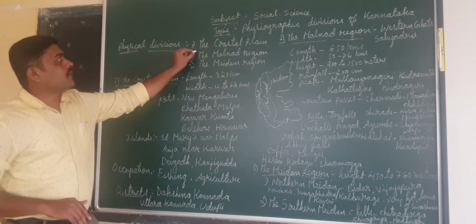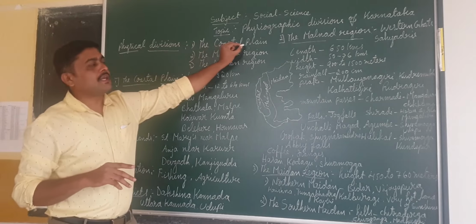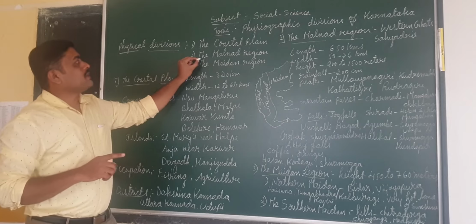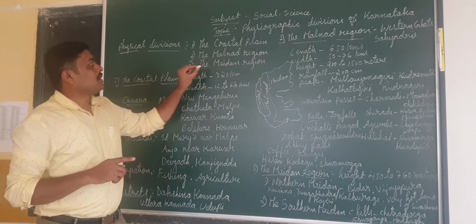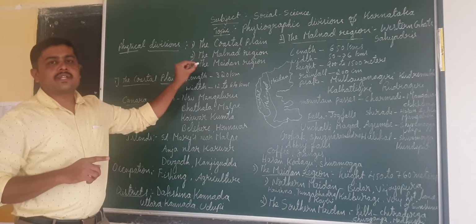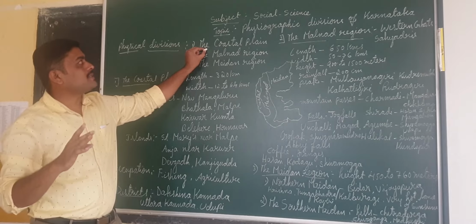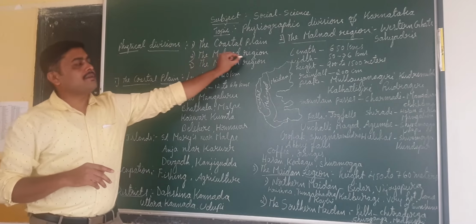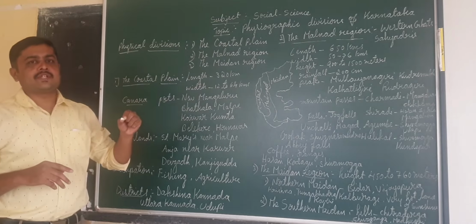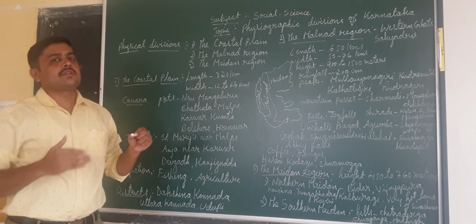It has been divided into 3 parts. The first is known as the coastal plain. The second one is known as the Malnad region. The third one is known as the Maidan region. So in this way the entire state has been divided, into the coastal plain, the Malnad region and the Maidan region. So these are the divisions. Let us learn about each division in this chapter.